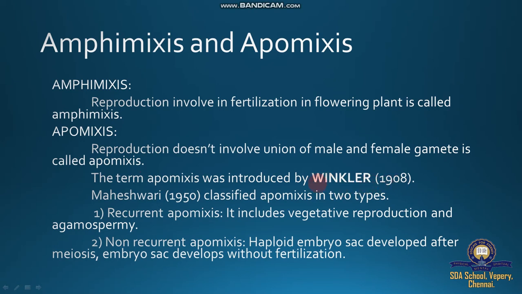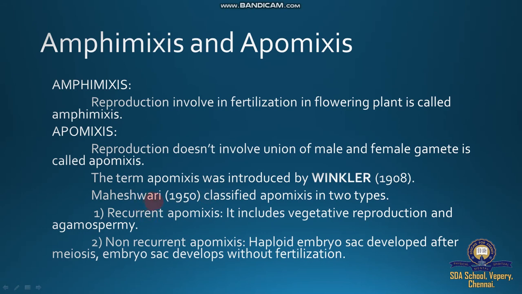Very important. Suppose they ask for one mark: who introduced the term apomixis? Winkler, 1908. And Maheshwari in 1950 classified apomixis into two types. So Winkler in 1908 coined the term apomixis.